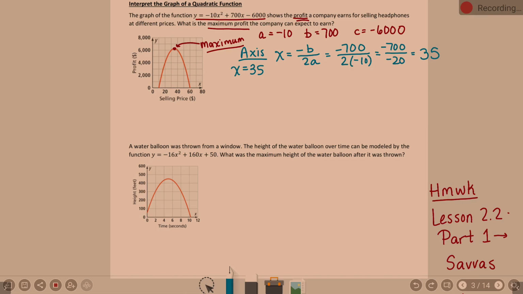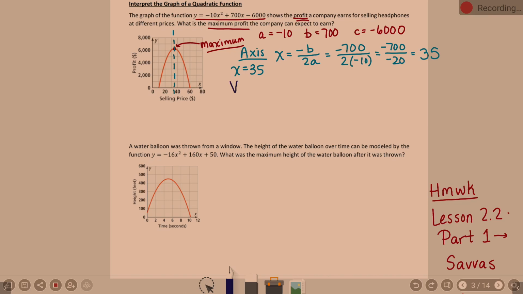Now, is that what they asked me for? No. That x equals 35 represents that line right there, which we could have probably guessed 35, but you know. So now we need to work to find our what?